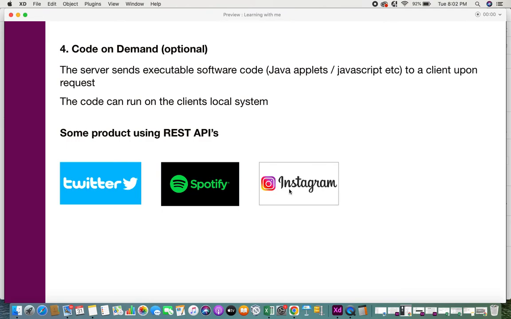So it's not that you only use REST APIs to get and retrieve information. You can even post information. Okay. For example, let's say you're using Spotify. You can integrate it with a third party application, and the third party application can search or view or retrieve songs and playlists from Spotify. And let's say that you upload one of your albums, and you want to create it as a new album in Spotify from your third party application. That also can be done using the Spotify API endpoints. So this is how REST APIs are playing a major role in information exchanges between different microservices and systems.